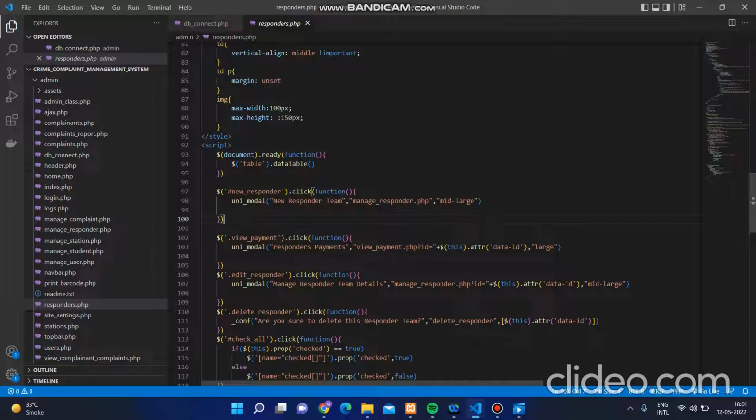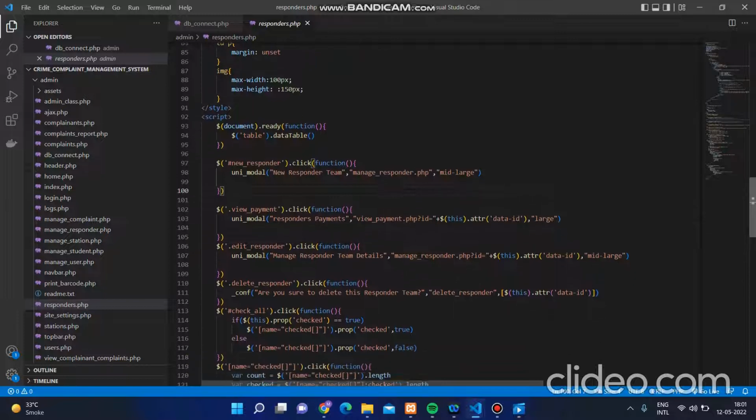Second one was MySQL. The database was created in MySQL, and the JavaScript was used to handle the test cases of the system. If the user wants to create data, if they want to check the data, if the data has been assigned to the cybercell portal or not. Based on all those things, the user was getting updates as well as the cybercell was getting updates. So the JavaScript played an important role while creating all these test cases.